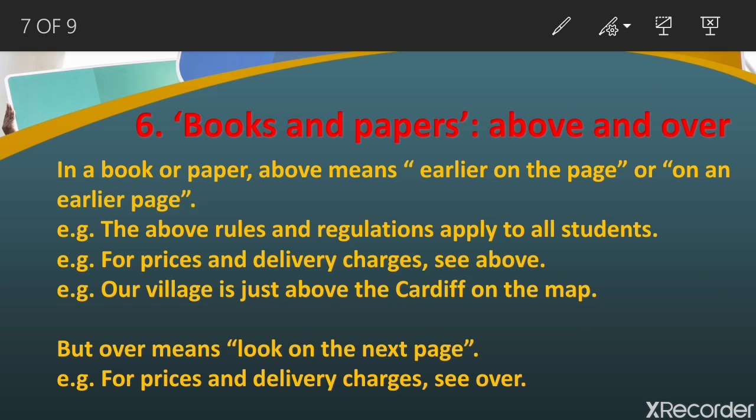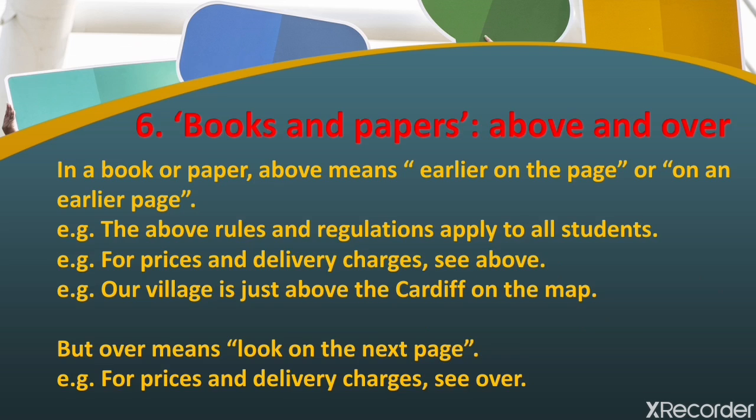Another example, but over means look on the next page. For prices and delivery charges, see over. So see over doesn't mean see above. See over means see on the next page. Now you see the difference. For prices and delivery charges, see above, it means look at the earlier page or above. But whenever you're talking about looking at something on the next page, you use over.